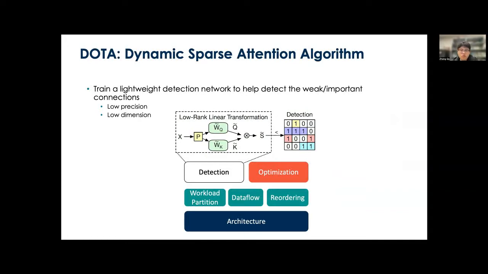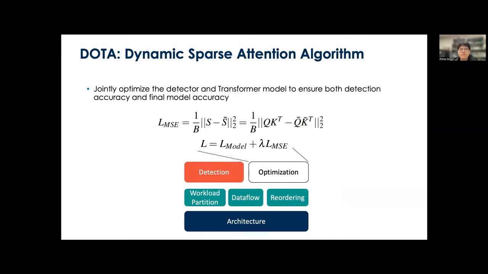To control the cost of this kind of detection mechanism, we use low precision and low dimension computations for the detection network. First, we apply random projection to the input to reduce the feature dimension size. Then for both the input and the weight matrix used during the detection, we use a low precision data format, for example, INT2 and INT4.